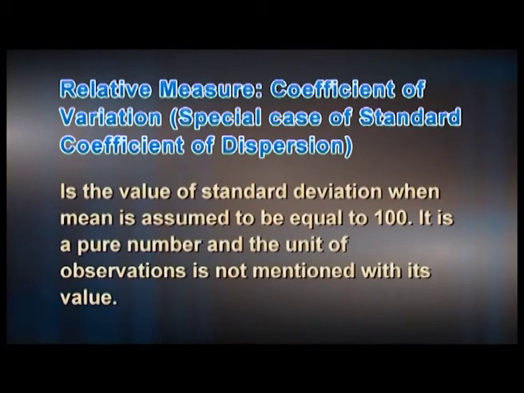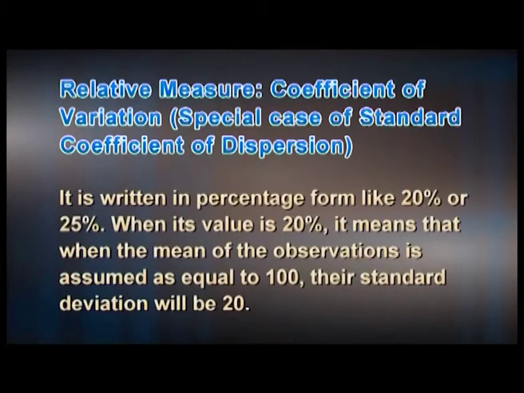Relative measure, coefficient of variation, a special case of standard coefficient of dispersion. Coefficient of variation is the value of standard deviation when mean is assumed to be equal to 100. It is a pure number and the unit of observations is not mentioned with its value. It is written in percentage form like 20% or 25%.